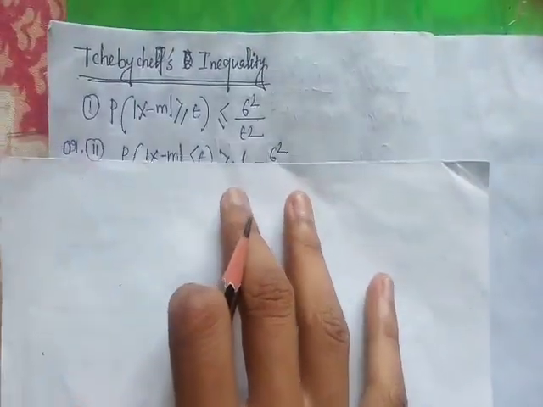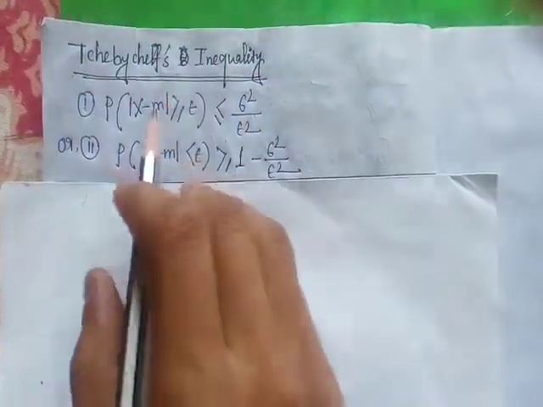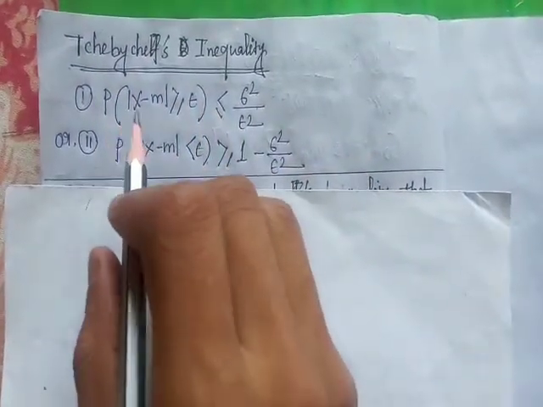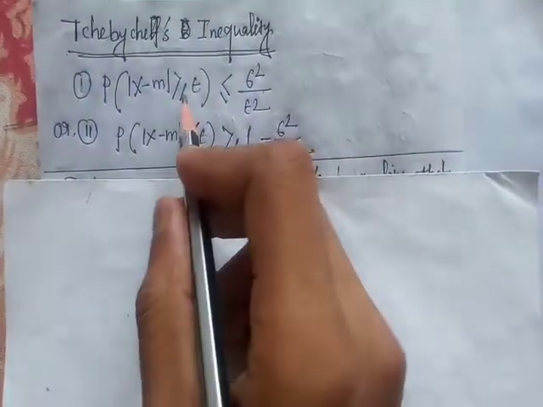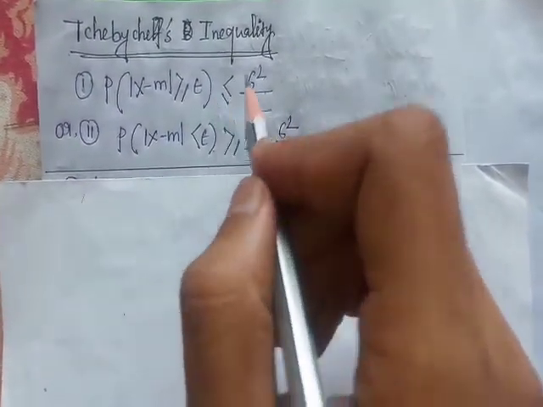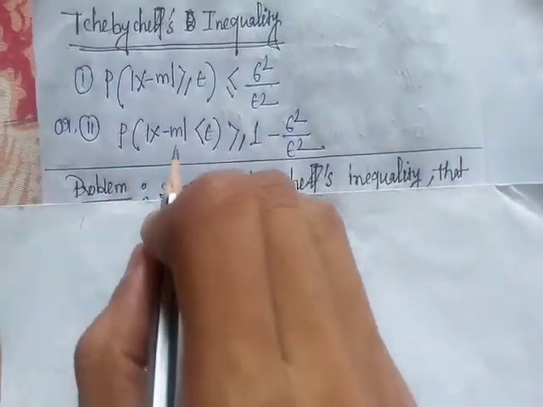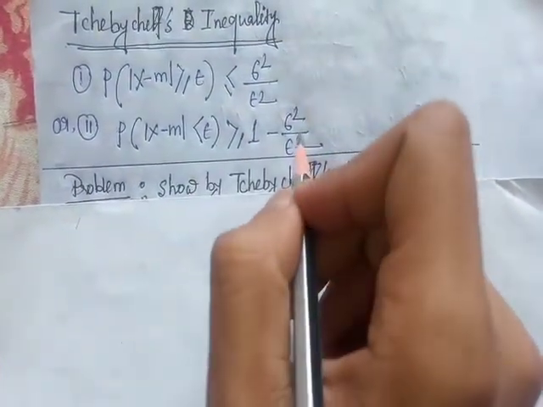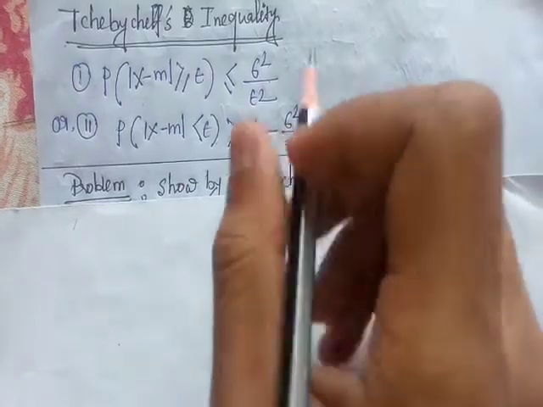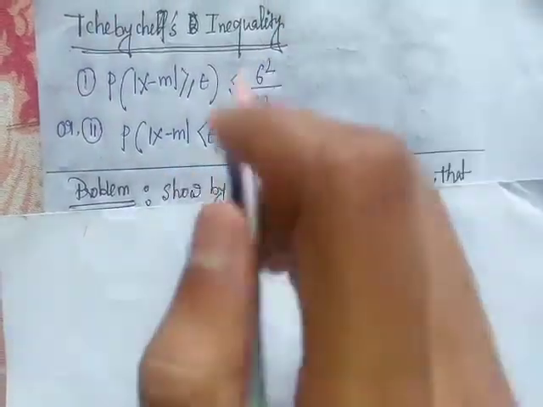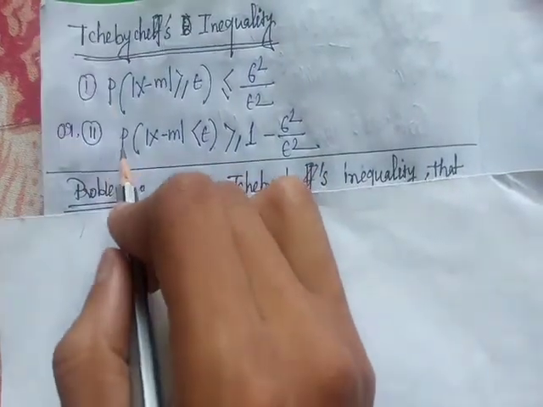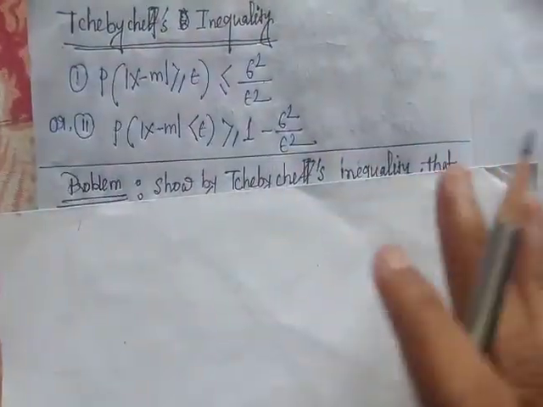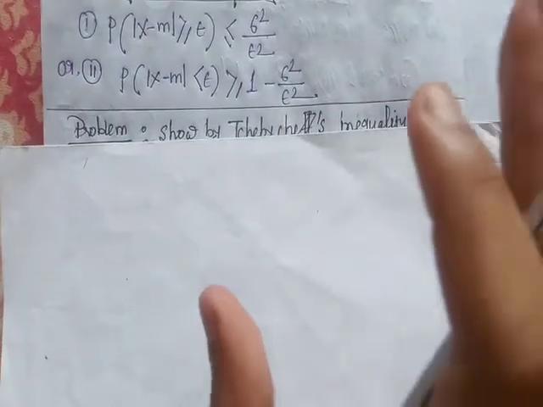We already discussed what is Chebyshev inequality. So this is Chebyshev inequality: probability of mod of x minus m greater than or equal to epsilon naught is less than or equal to sigma square by epsilon naught square, or probability of mod of x minus m less than epsilon naught is greater than or equal to 1 minus sigma square by epsilon naught square. These are Chebyshev inequality. Okay. Next we will discuss a problem.